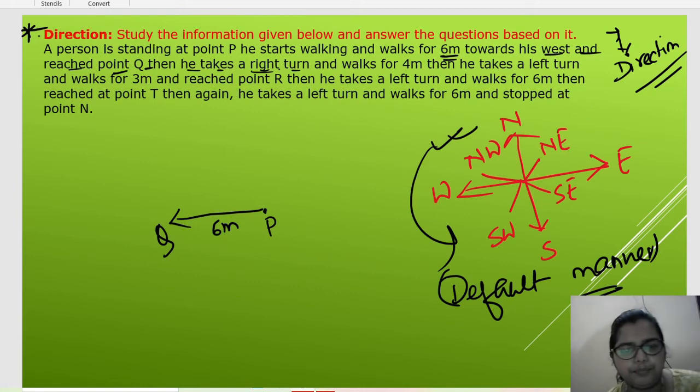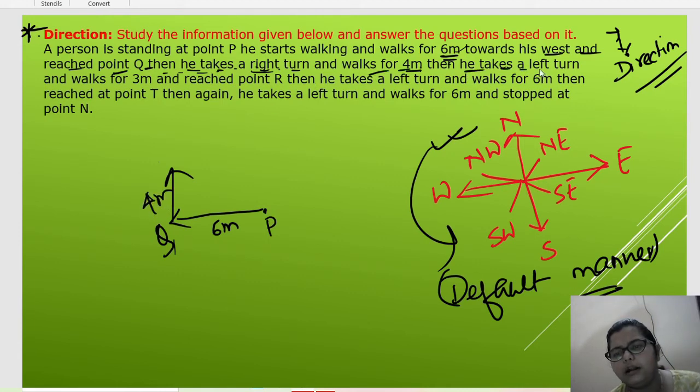Understand? Okay. So now he takes a right turn. So this is the right. If he is facing in this direction, then his right will be this one and left will be this one. So right, how much? 4 meter right. Turned and walked 4 meter.